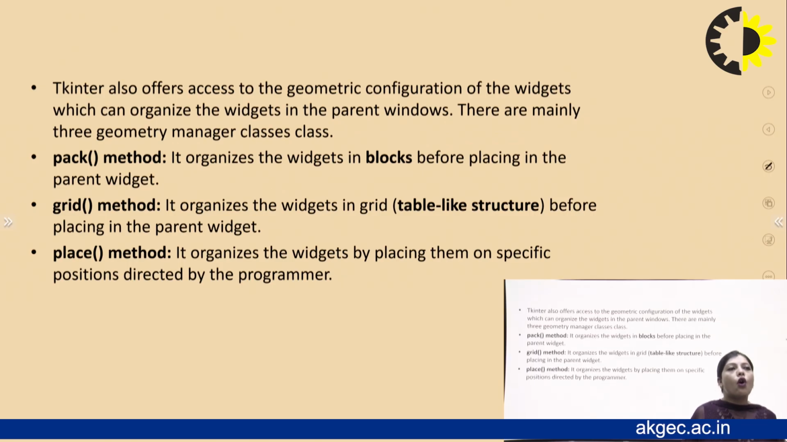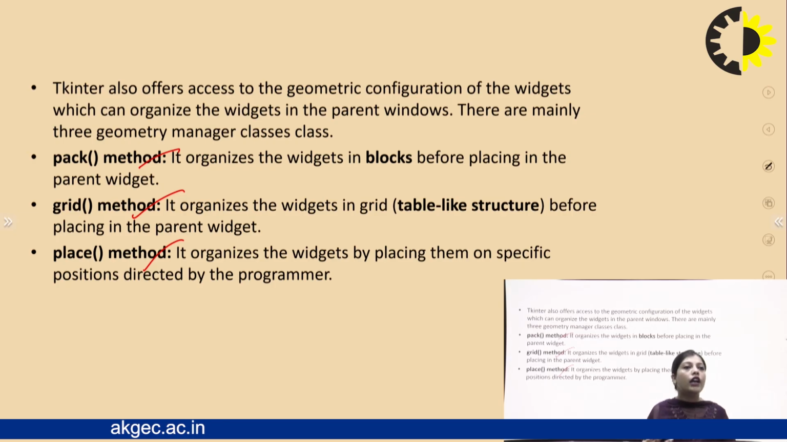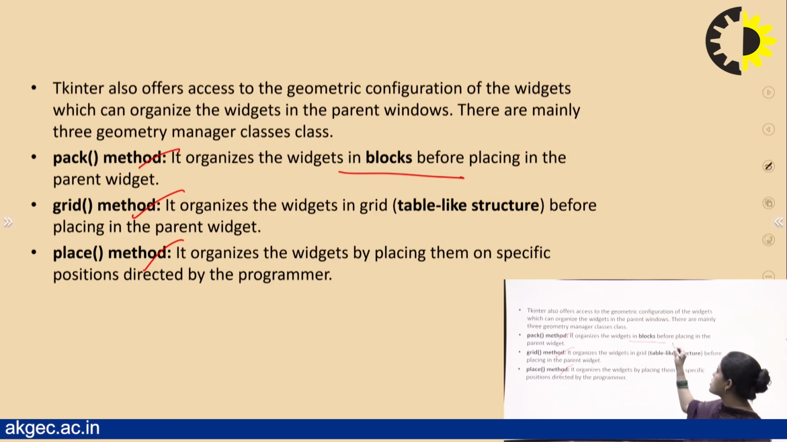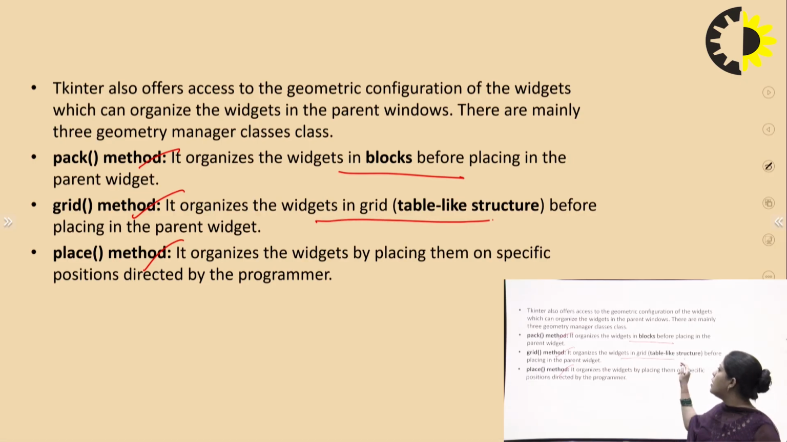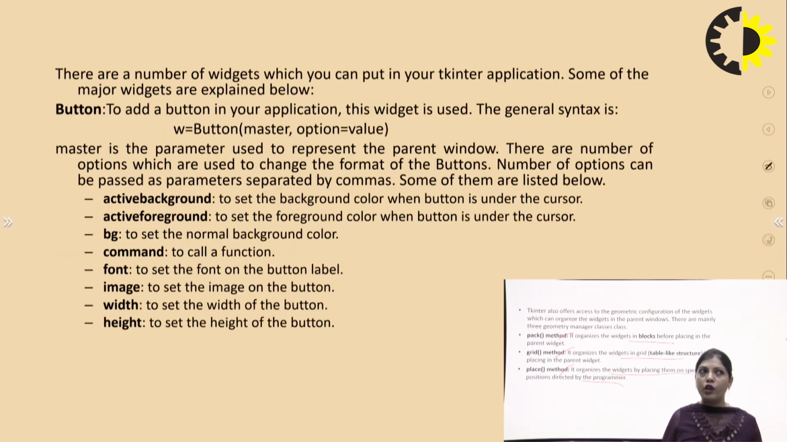Tkinter also offers access to the geometry configuration of the widgets. There are mainly three geometry manager classes: the pack method, grid method, and place method. The pack method organizes the widgets in blocks before placing them in the parent widget. The grid method organizes the widgets in grid form before placing them in the parent widget. The place method organizes the widgets by placing them in specific positions, which is directed by the program. So these are the three ways for placing a widget in the window.